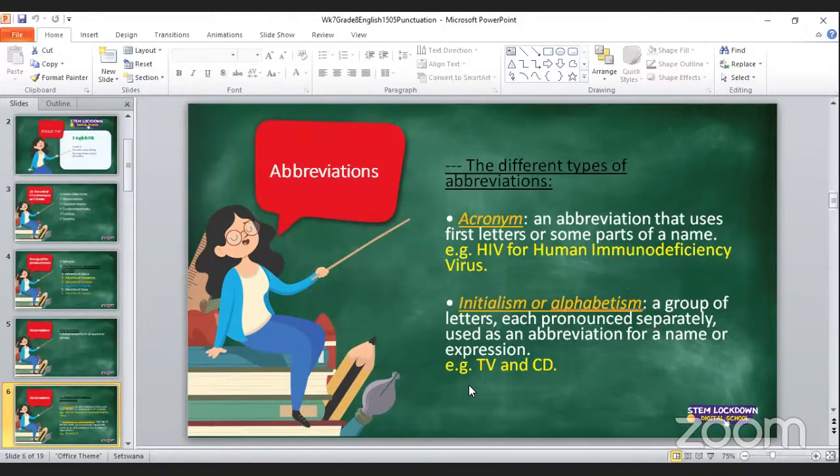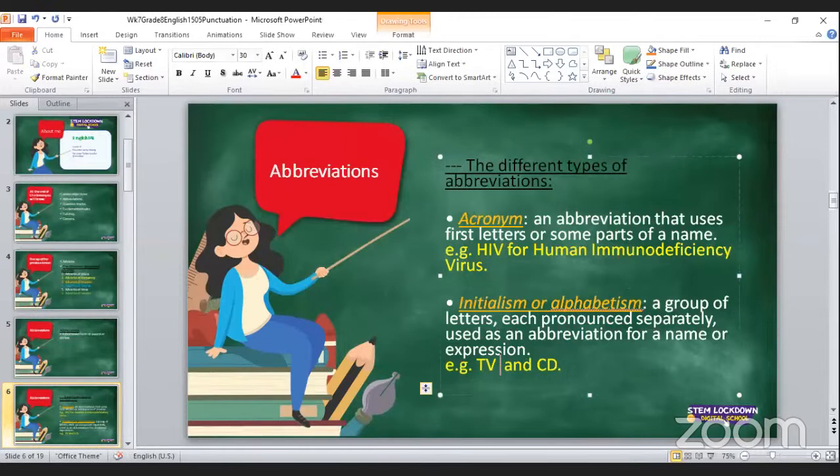In my example here, I said TV. What does TV stand for? It stands for television. Let me write it there in brackets. TV stands for television. Another one that I gave is CD, which stands for compact disc.